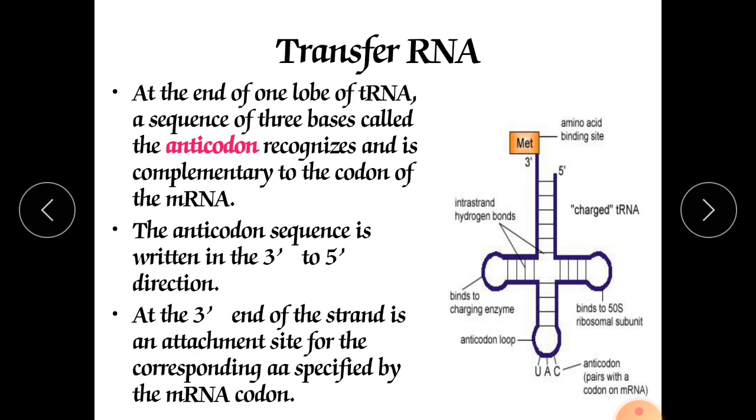The anticodon sequence is written in the 3 to 5 direction, whereas the codon sequence is from 5 prime to 3 prime. Here it occurs vice versa, in the opposite direction. In the transfer RNA, it will go from 3 prime to 5 prime, and the 3 prime end of the strand is the attachment site for the specific amino acid. Here the amino acid will be attached.